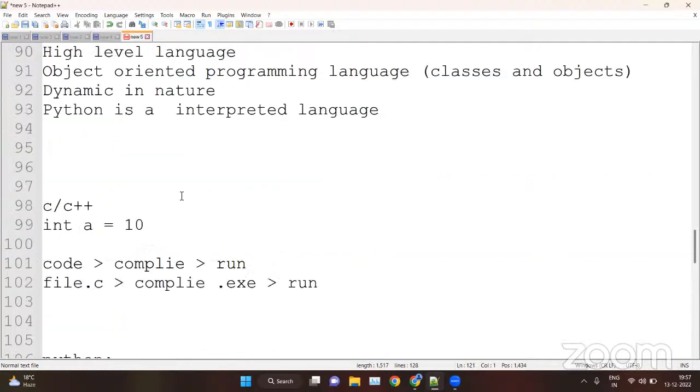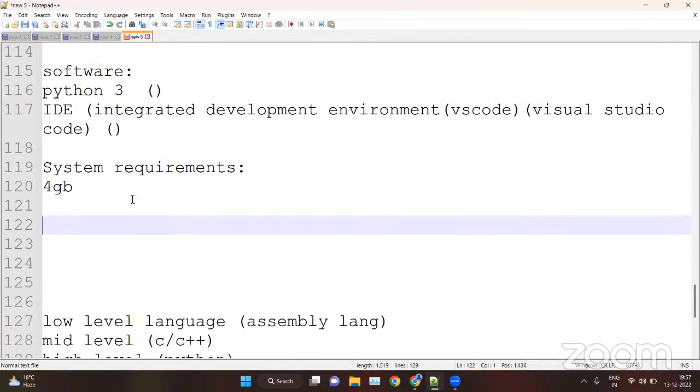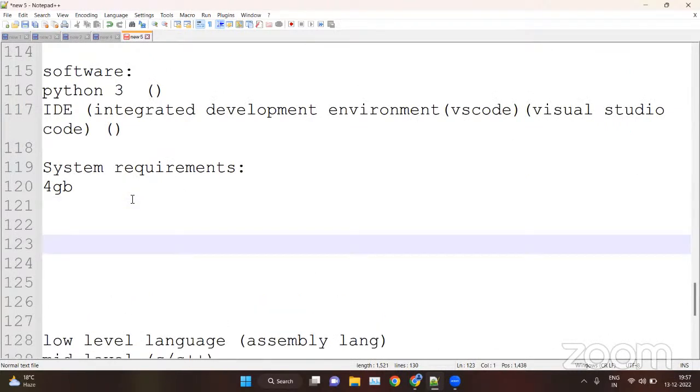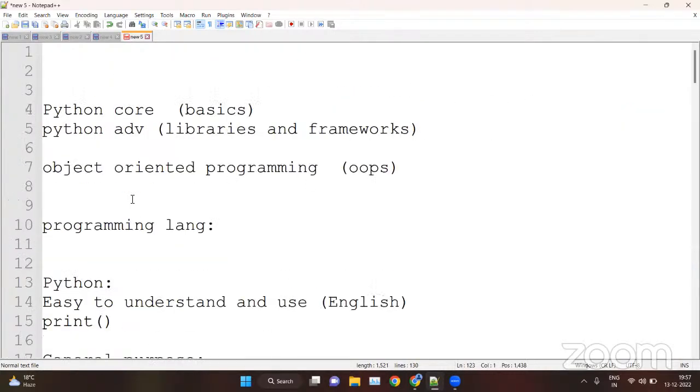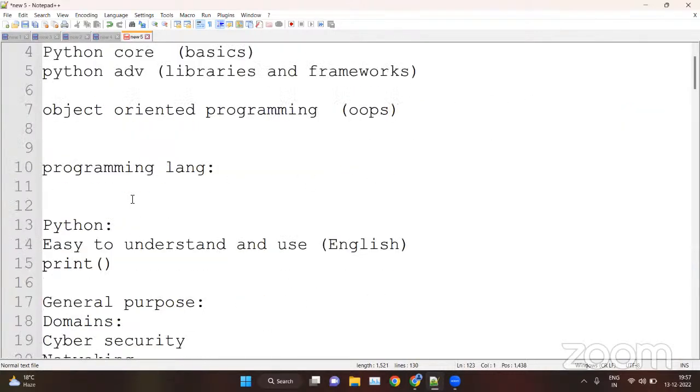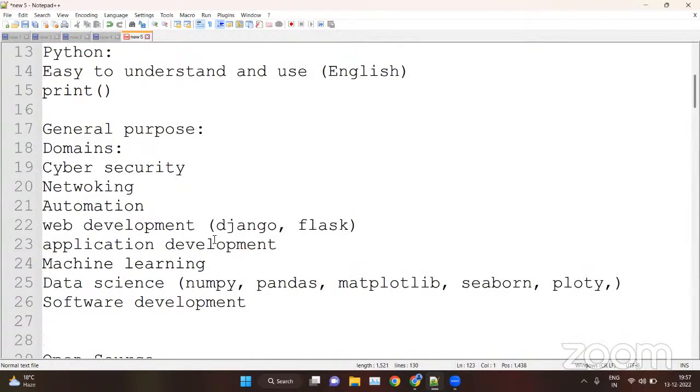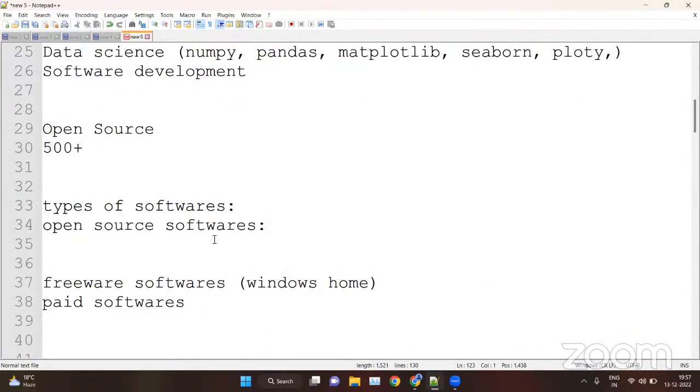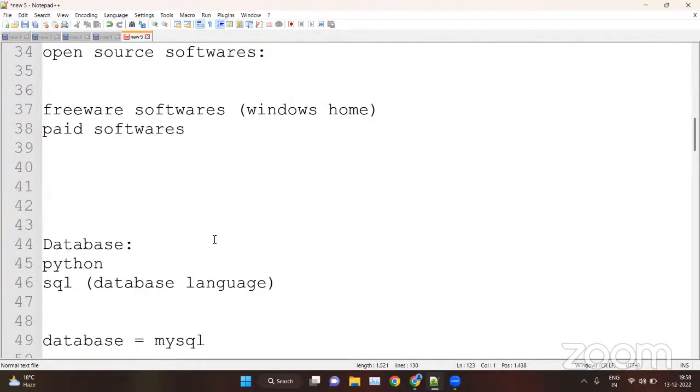And the human requirements: what are the prerequisites for starting the course? Basically, even if you don't have any programming knowledge like C++ or Java, you can start the course. Someone may say you need to learn C or Java before learning Python. No, you can start directly. Even if you don't have any programming knowledge, you can jump into the Python course. There are no requirements because Python is an easy language and it is easier to understand. Anyone can understand it.